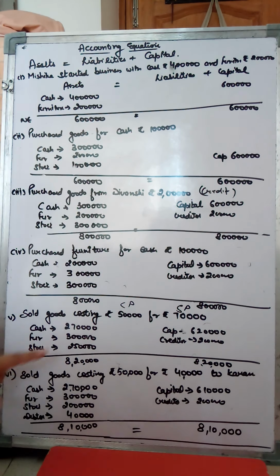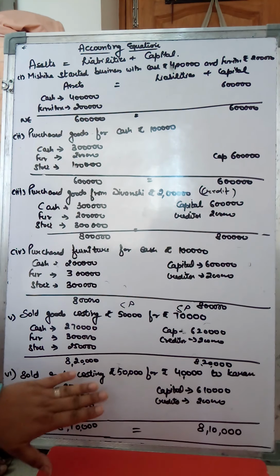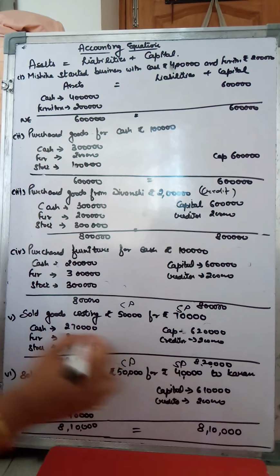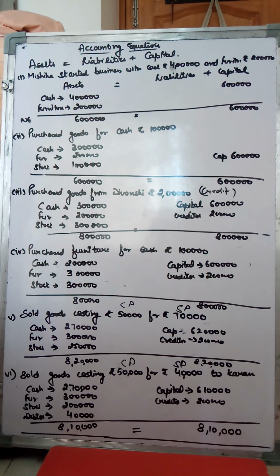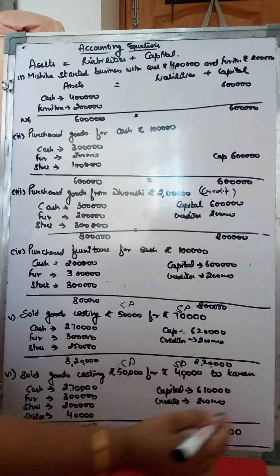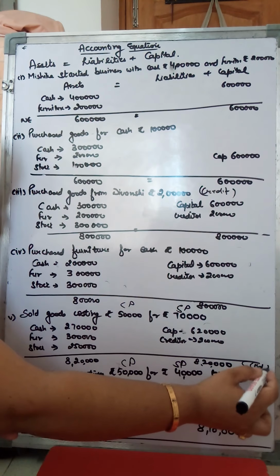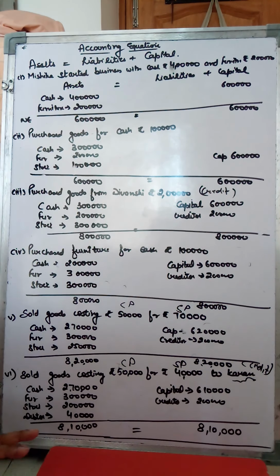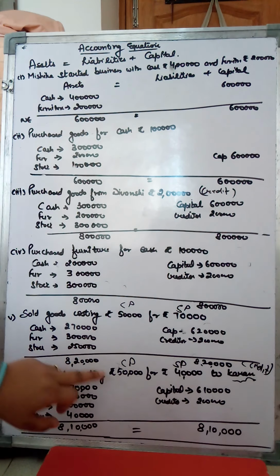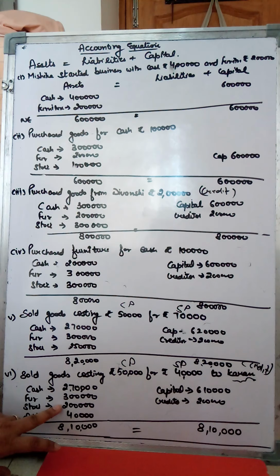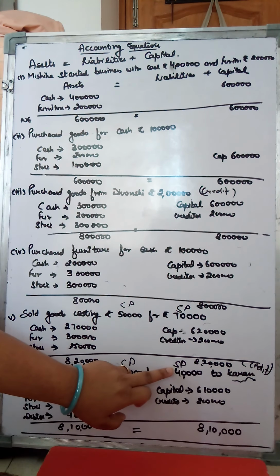Now see the same transaction, the only difference is that goods costing rupees 50,000 are sold for 40,000. Now the cost price is 50,000 and the selling price is 40,000. The selling price is less than the cost price, which means you have suffered a loss, and these goods are sold to Karan. Now when the name of the party is there, then it is a credit transaction. So goods are sold not for cash, and the cash is not going to be affected. So first, goods costing 50,000 are being reduced, so your stock will reduce by 50,000. 40,000 is the selling price.